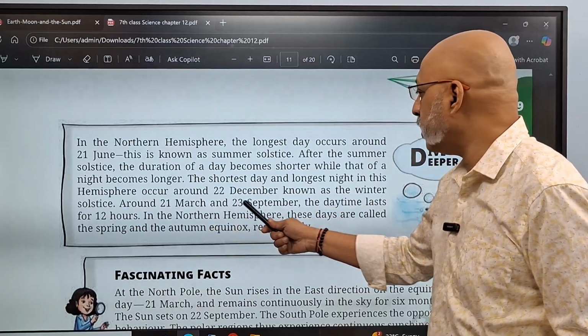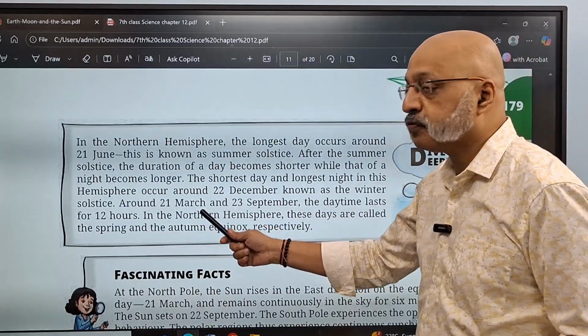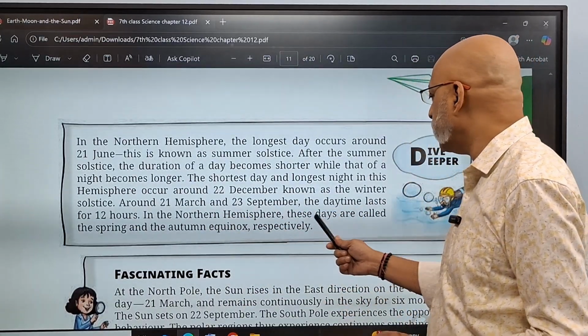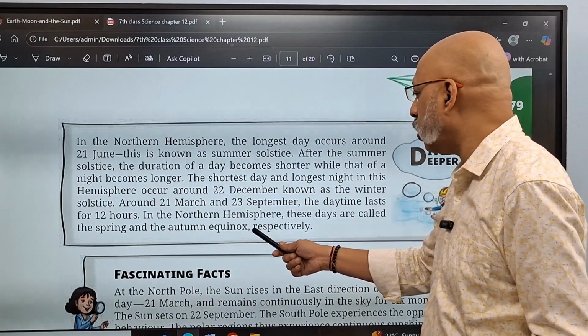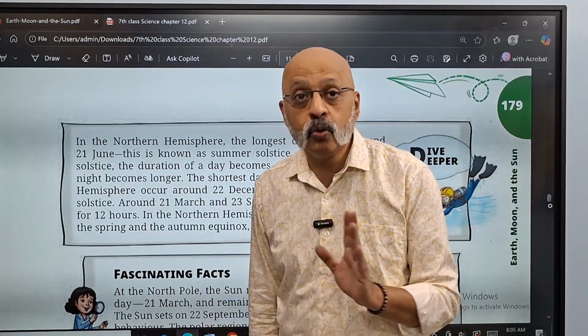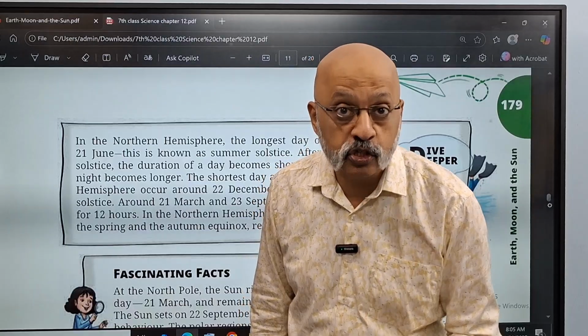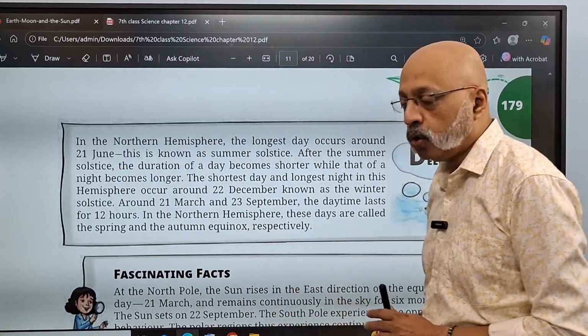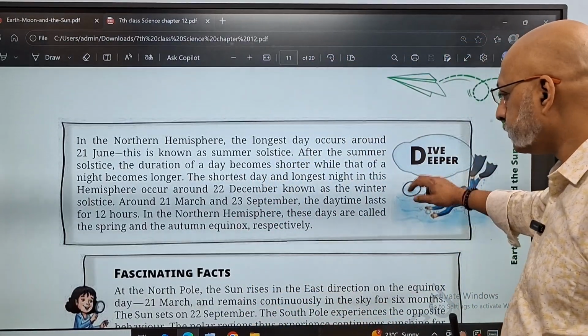Around 21st of March and 23rd of September, daytime exists for 12 hours. In the northern hemisphere, these days are called the spring and the autumn equinox respectively. This can come as MCQ or fill in the blanks or true or false questions. So please, you need to know these facts.